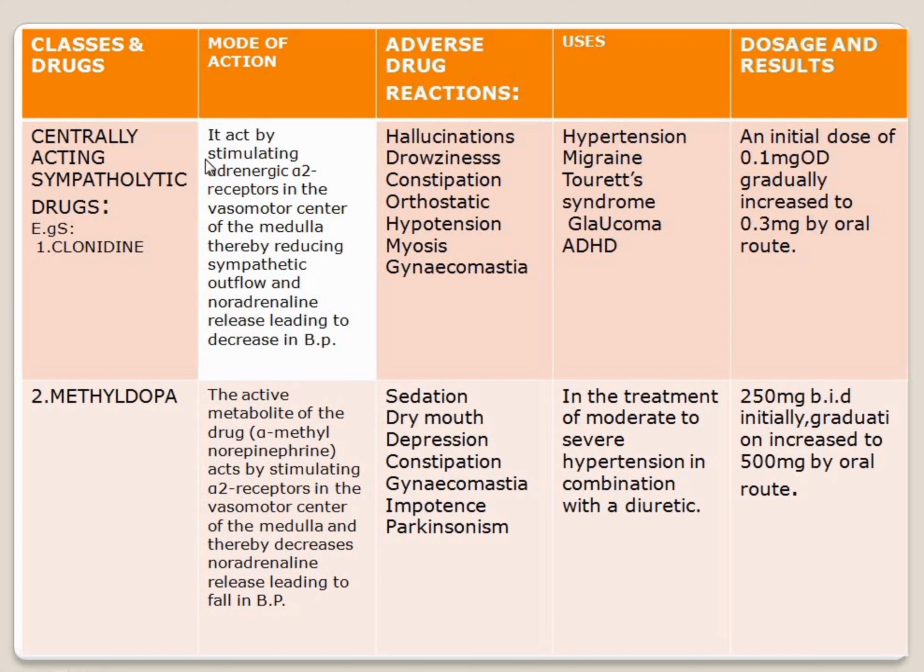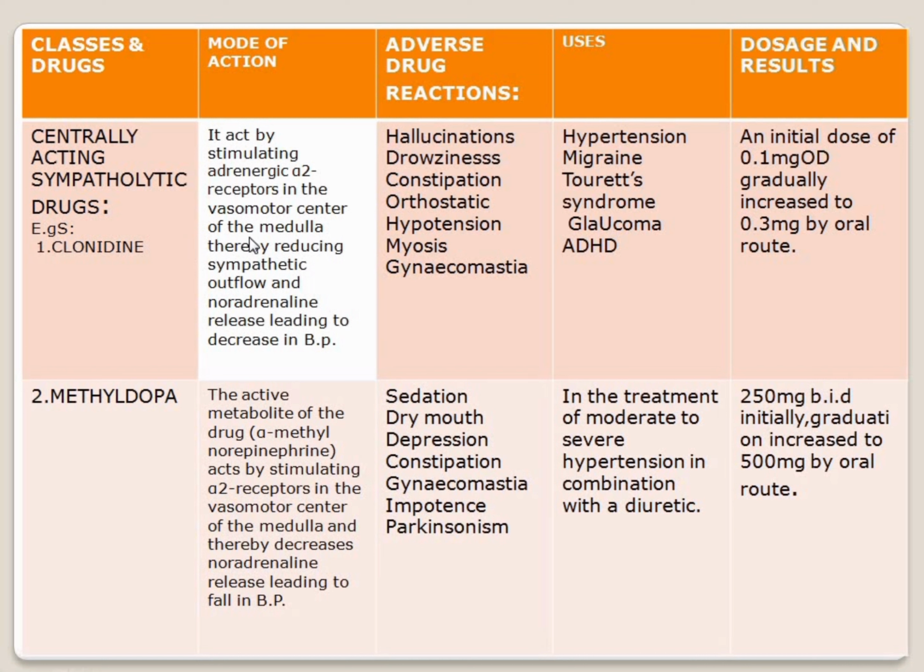So this is clonidine. This acts by stimulating the adrenergic alpha-2 receptors. So what happened? These drugs will stimulate alpha-2 adrenergic receptors, which are present in the vasomotor center. Where are the vasomotor centers present? They are present in the medulla oblongata. Where is the medulla present? In the brain, simply CNS.